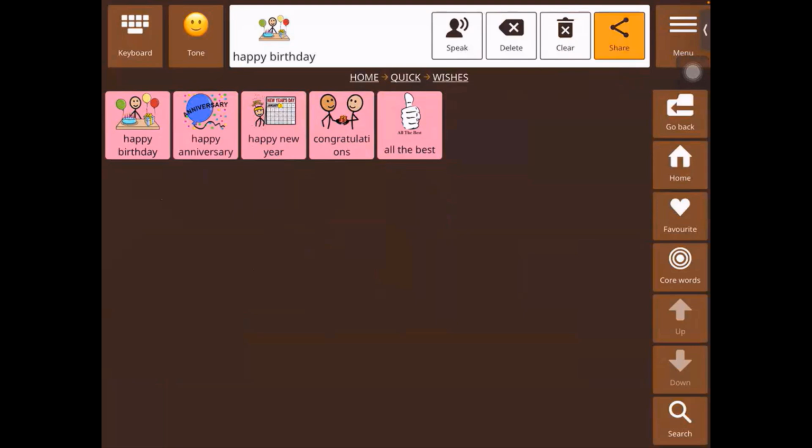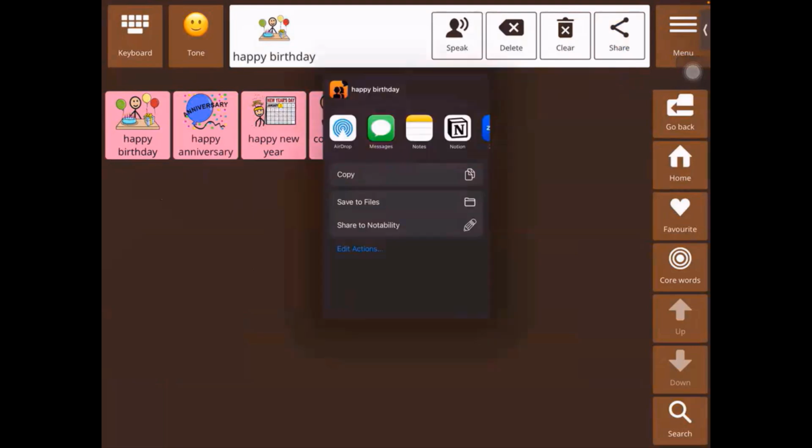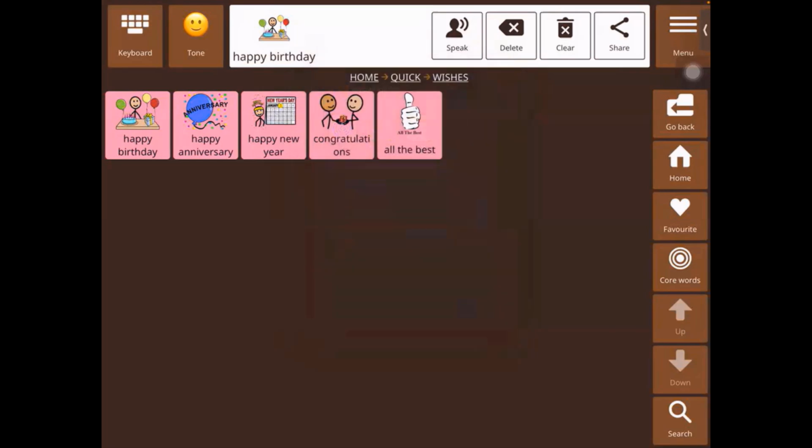So if I press the button, then I'm able to send a message through my messages. We'll see a few more details about this feature when we look through the settings. So those are the buttons in the message box.